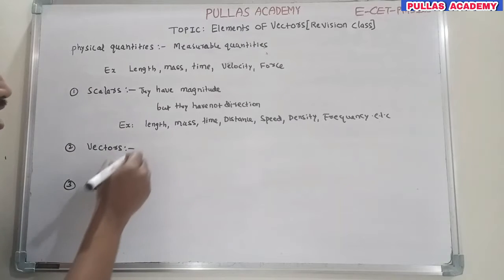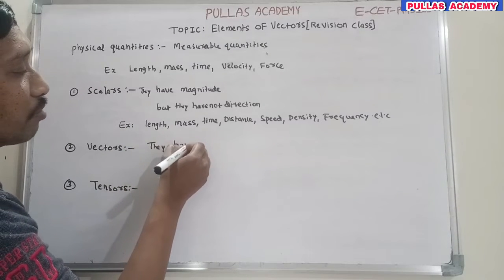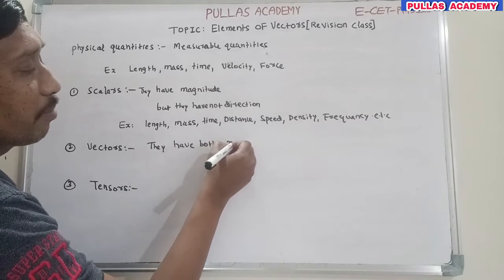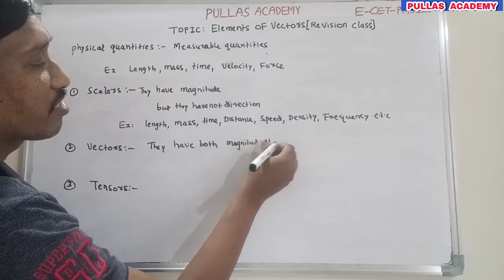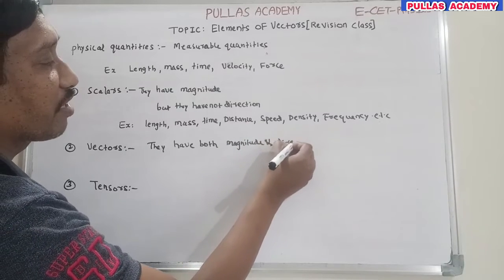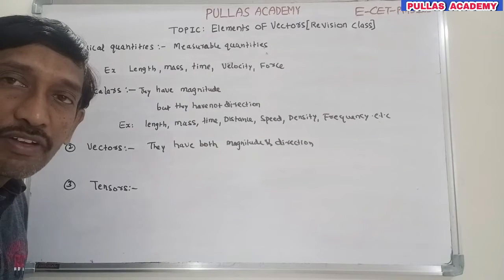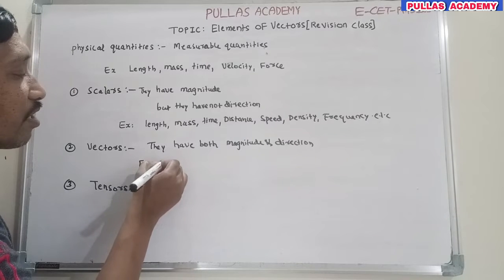Whereas vectors have both magnitude and direction. They obey the laws of vector addition. Examples are important.